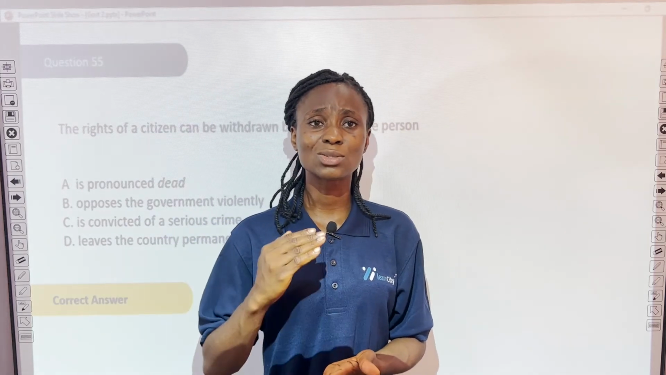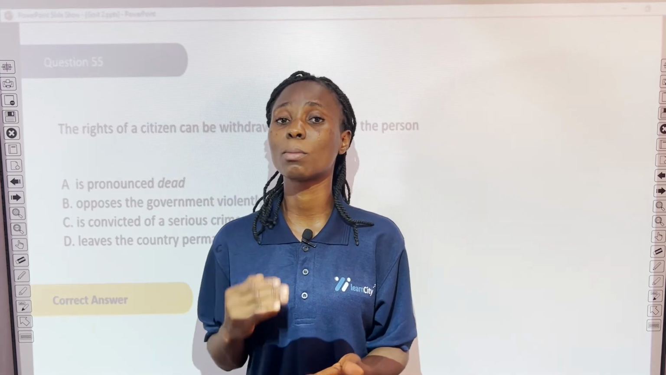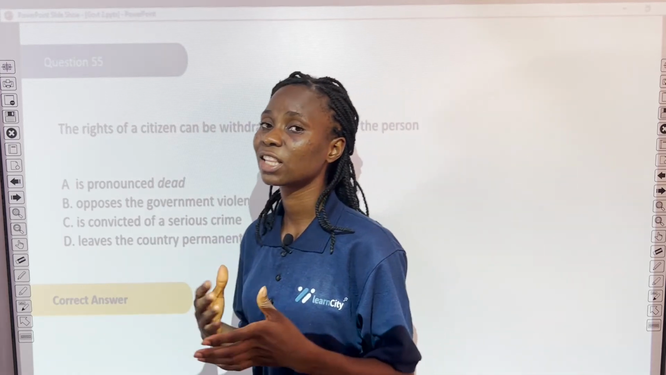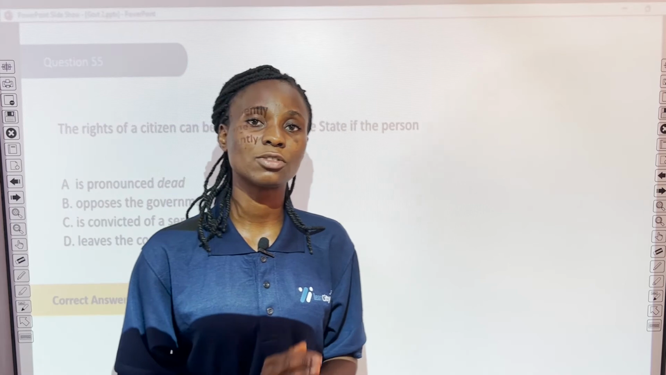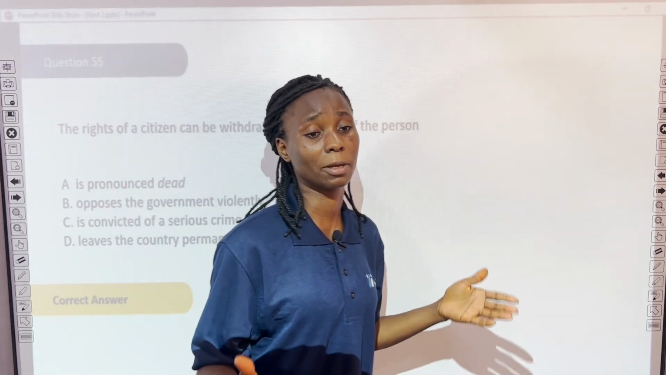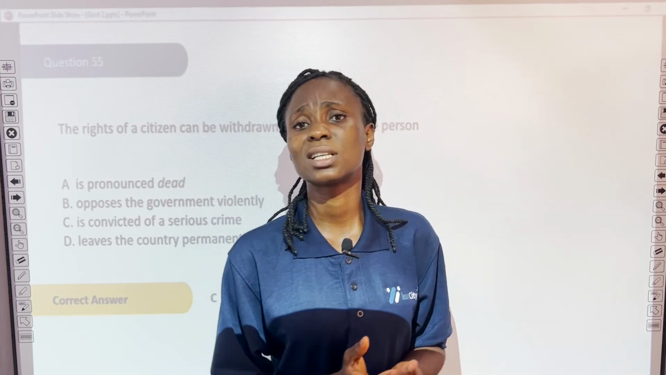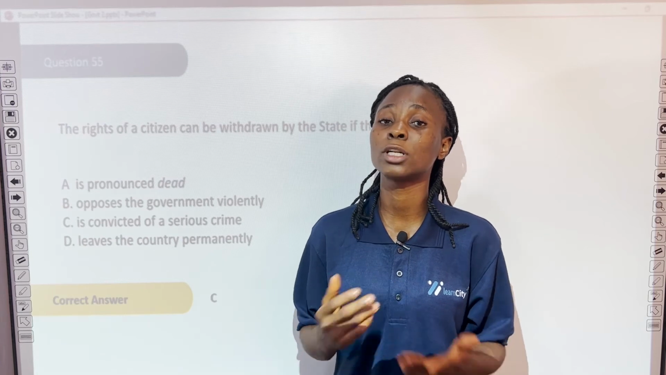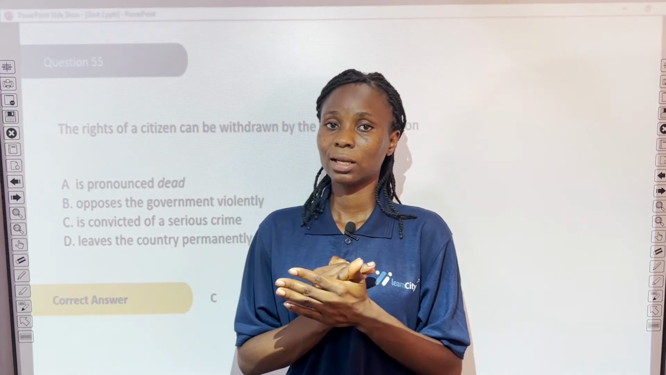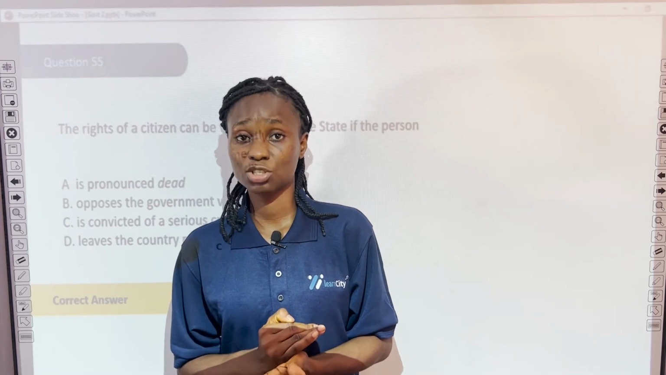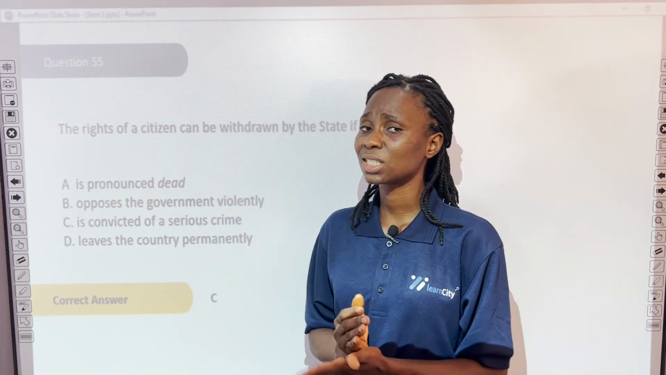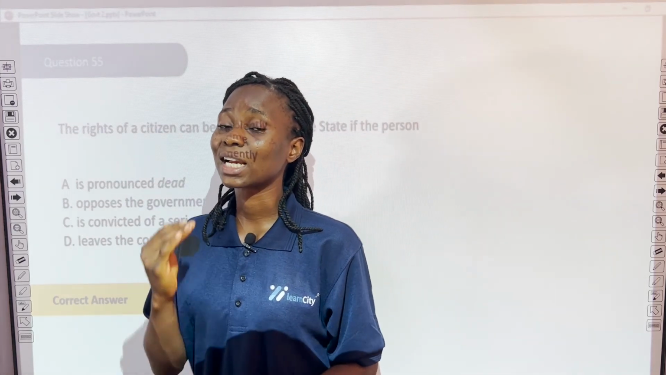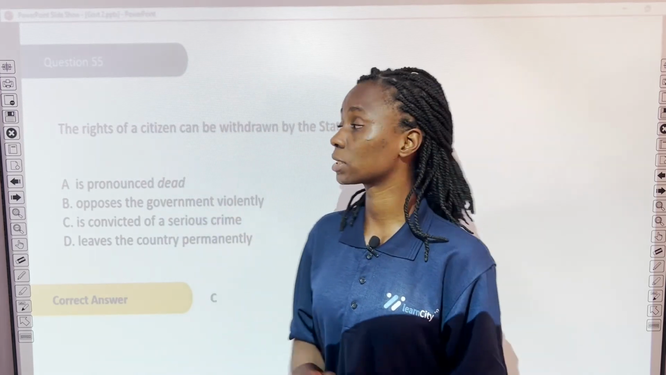But there are instances where these rights can be taken from a citizen. And one of such instances is when a citizen is convicted of a serious crime. Once a person is guilty of a serious crime, say for instance, a citizen commits murder, in such instance, the citizen can be apprehended by the government. And at that point, you can say his freedom of movement is infringed because the person will be sent to jail in some instances. So in such instances where a citizen is convicted of a serious crime, the rights of that person can be taken away by the government.